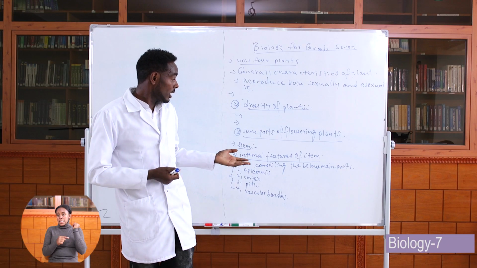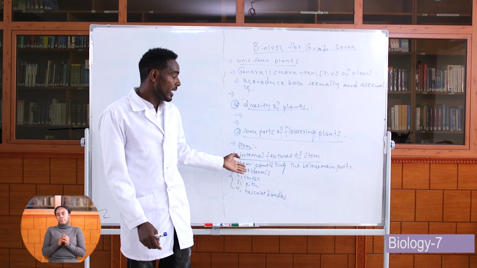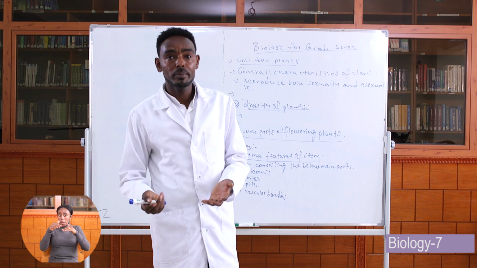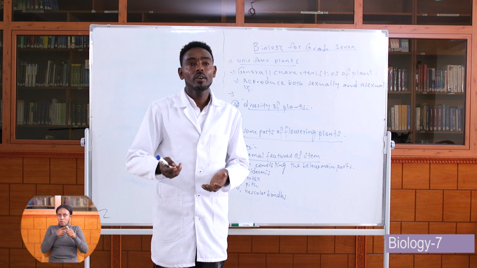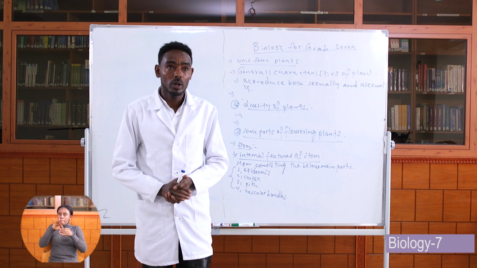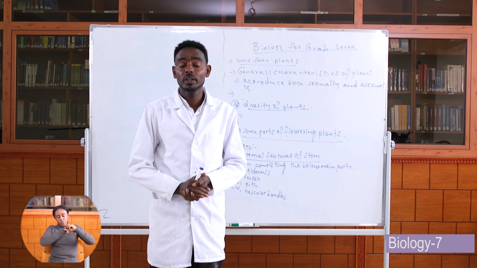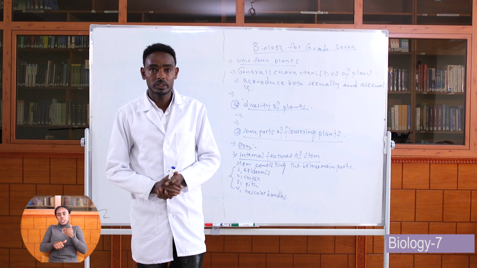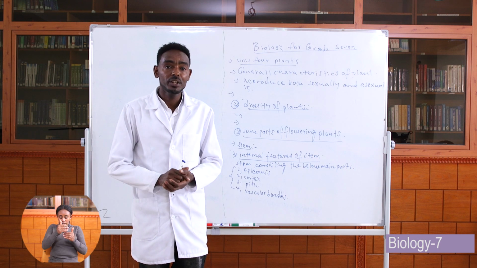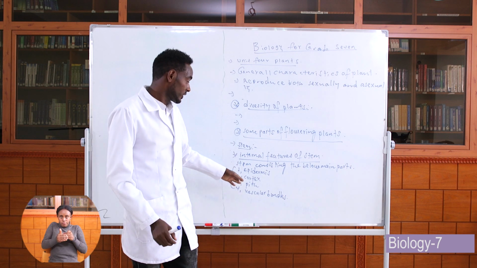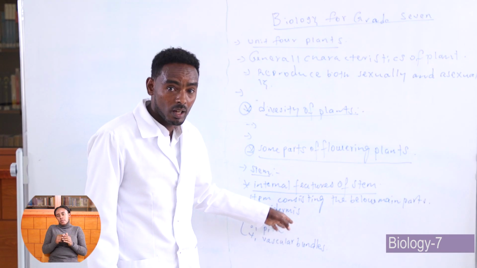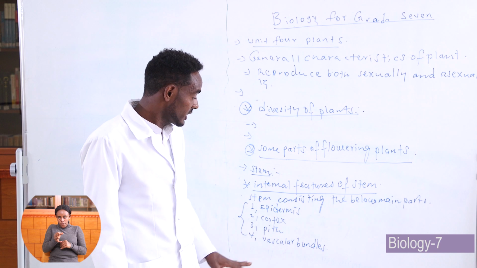Okay, a stem consists of the below main parts. The first one is epidermis. Epidermis is the outer coverage of the stem of a plant. It is used for protecting the plant tissue from different damage and injuries. The second one, the layer which is next to the epidermis, is called cortex. Cortex is the second layer of the internal features of the stem.